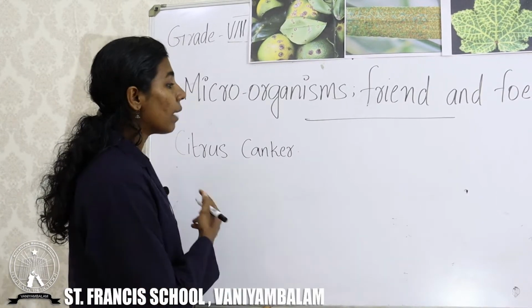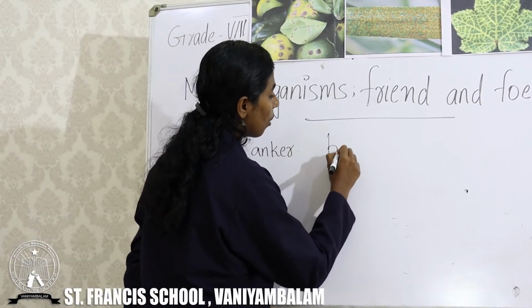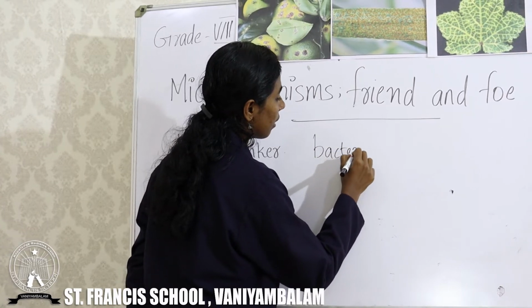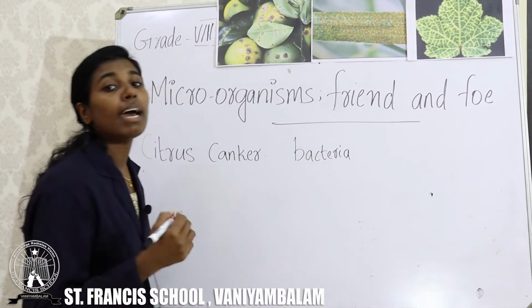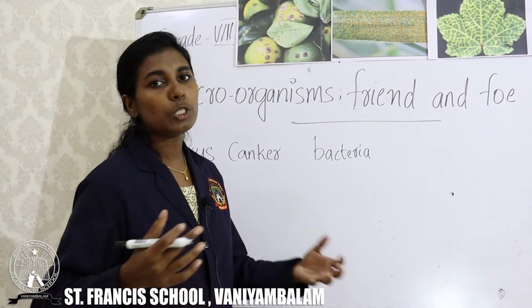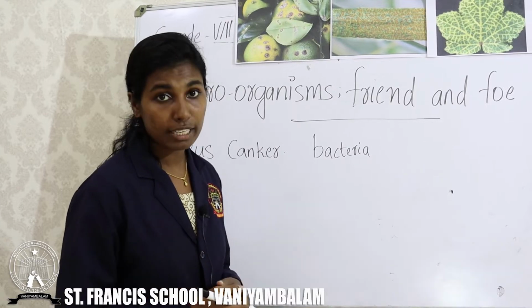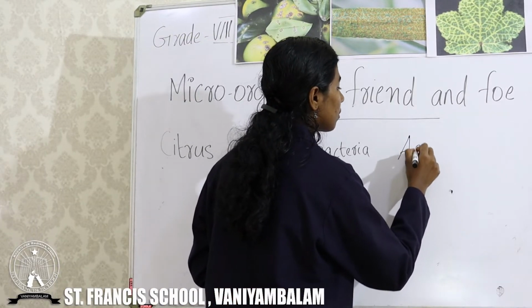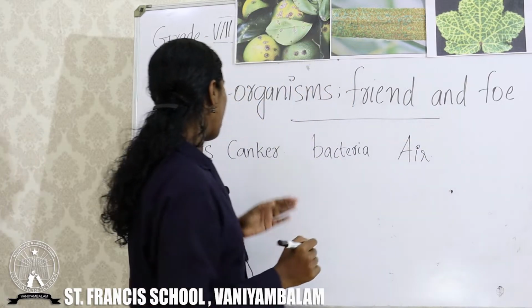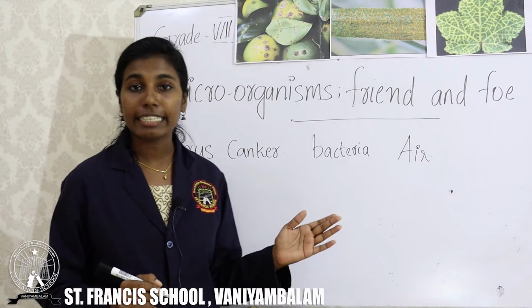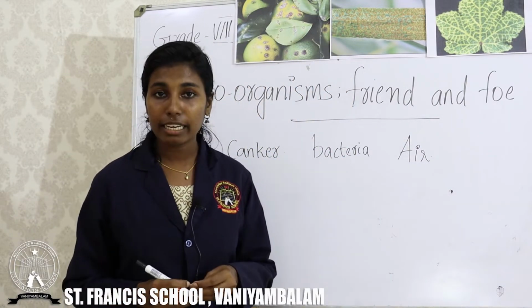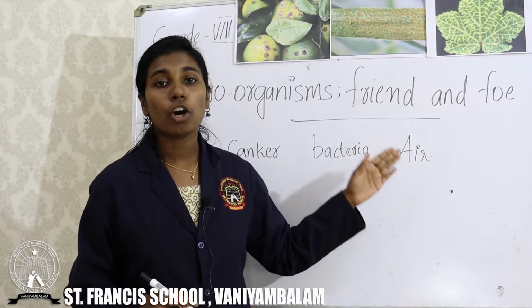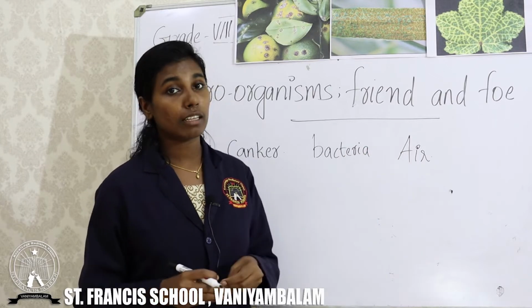It is caused by a bacteria. How is it spreading, or what is the mode of transmission? Mode of transmission is air. So, citrus canker is a disease caused by bacteria and the mode of transmission is air.